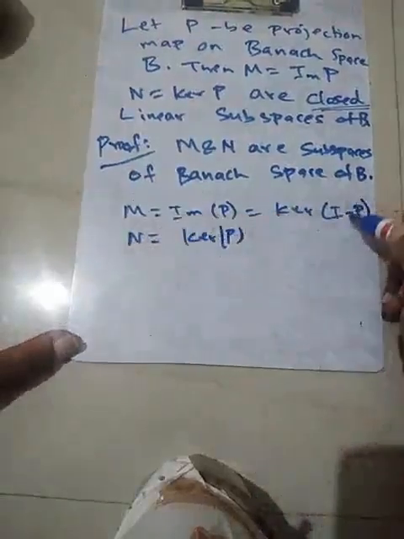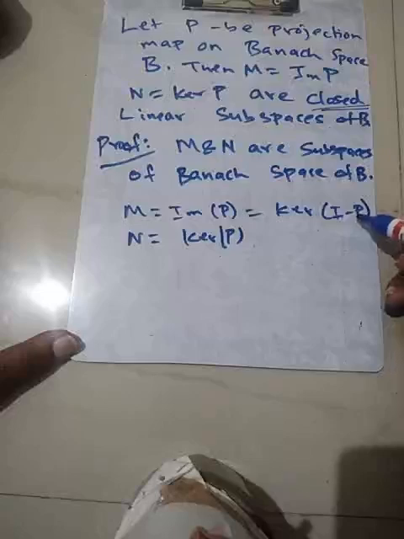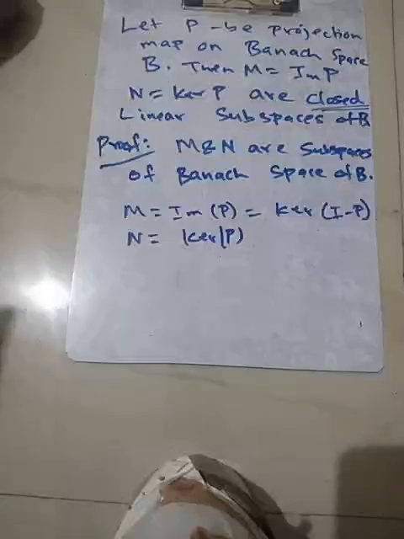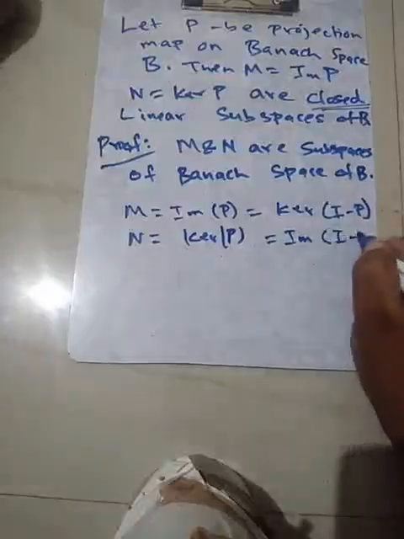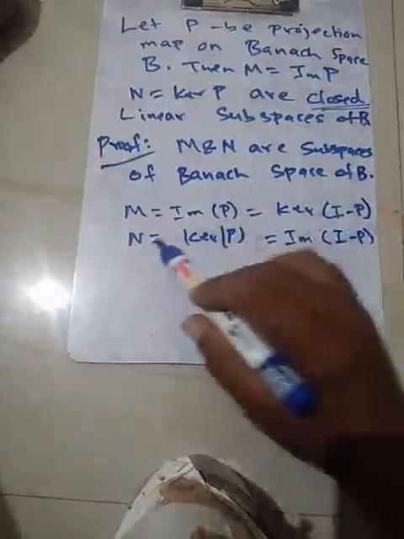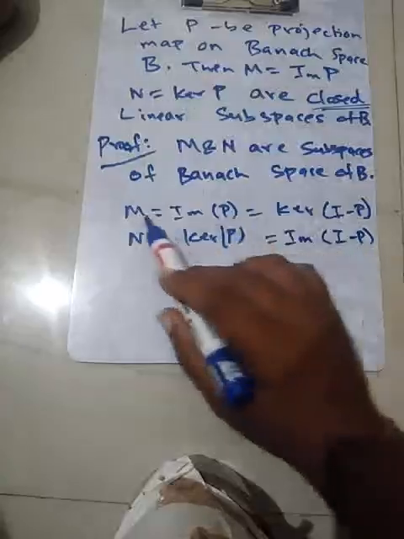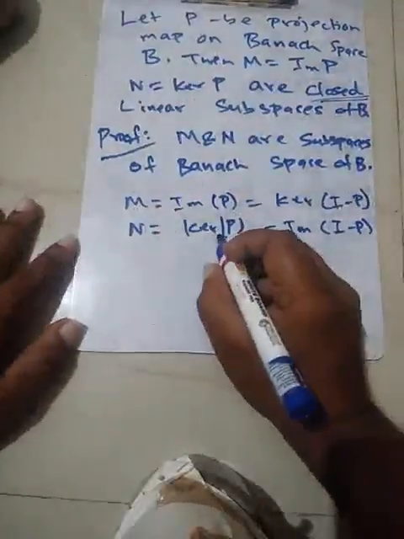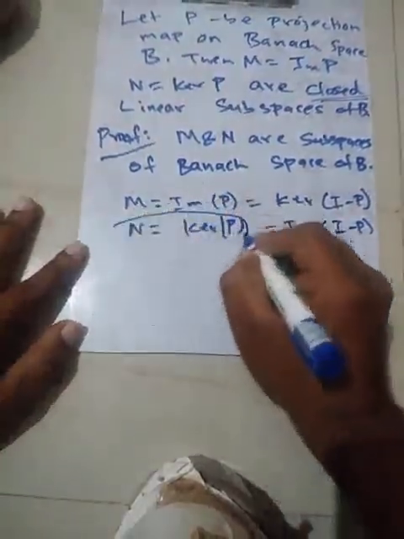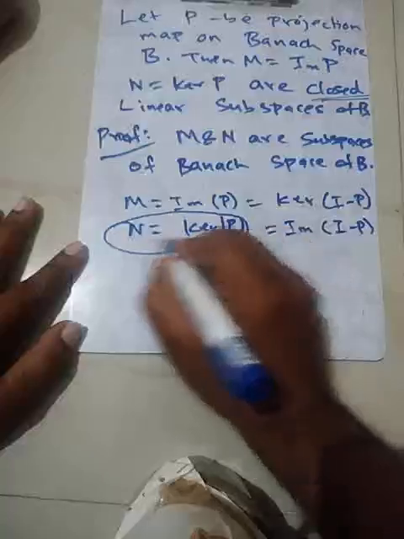P is linear, I minus P is also linear, as we have shown, and this is also a projection. P is a projection on the image of P, M. I minus P is a projection on N; this is the image of I minus P. So I minus P is a projection on N, and P is a projection on M. Now if you look at this object over here, this is a closed set.